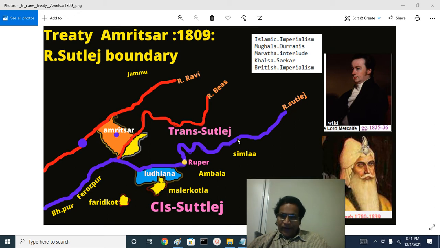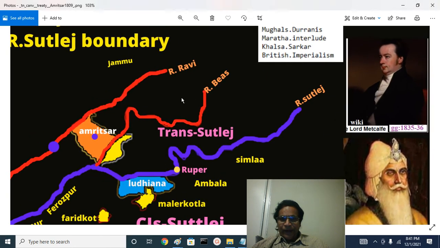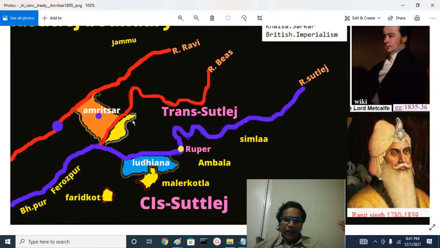You see the river Sutlej here, you see the river Bias here and river Ravi here. Across river Ravi, that is Radcliffe line, we have Jammu and Kashmir region, the former Gulab Singh Dogra Maharaja's territories, and Lahore city here, Amritsar district itself here, Amritsar town. I can enlarge it for you. This is the former princely state of Kapurthala Sultanpur Lodi, and it has Phagwara exclave outside. And princely state of Bahawalpur ruled by Nawab, and Firozpur district and Rupnagar town.